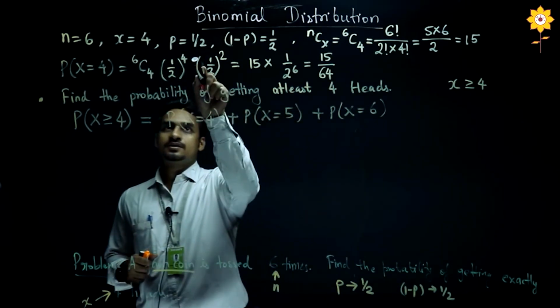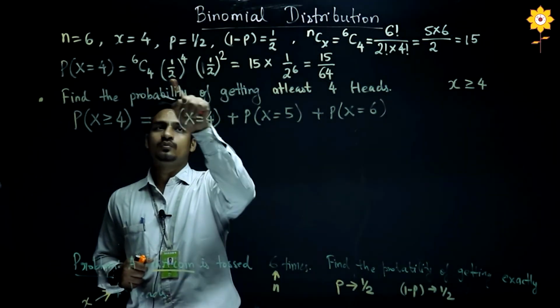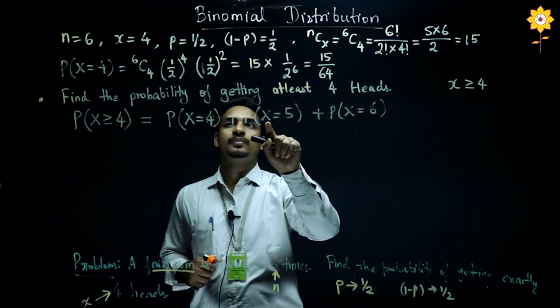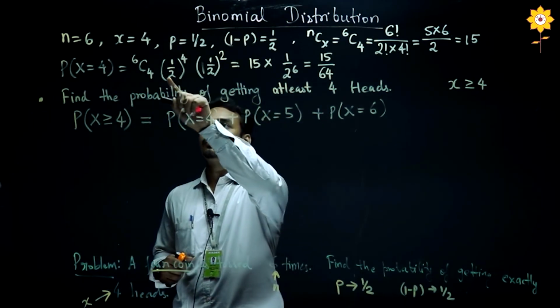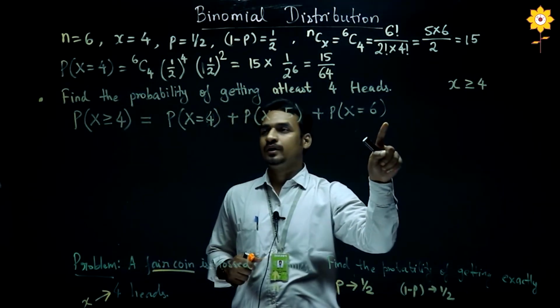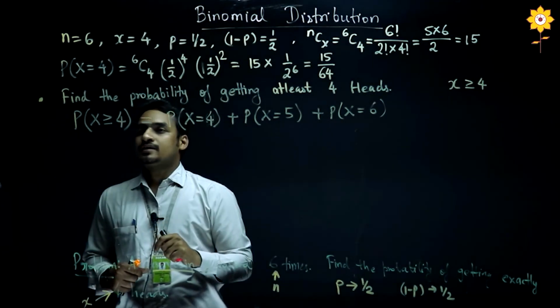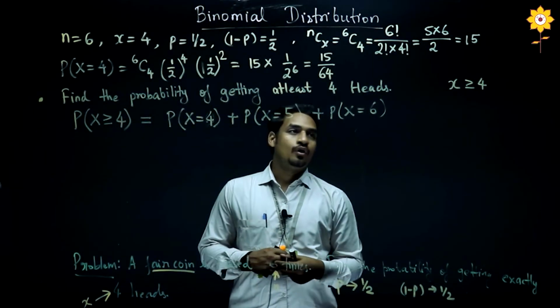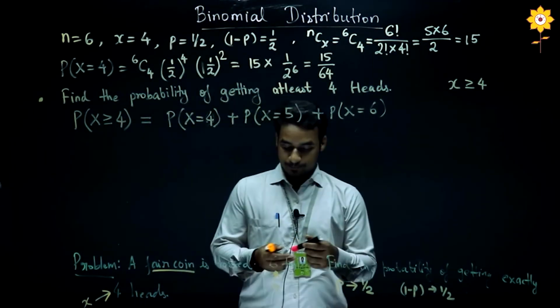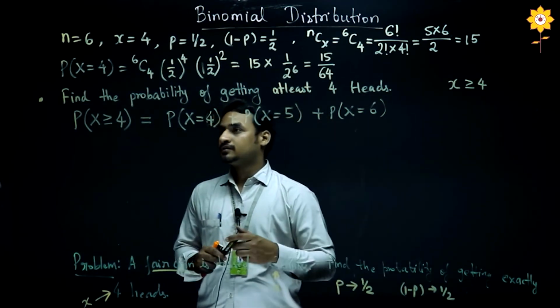You can compute this in the same way, and if you replace x is equal to 4 by 5, you will get x is equal to 5, and similarly you can calculate x is equal to 6 to get the probability that x is greater than or equal to 4, or x is at least 4.